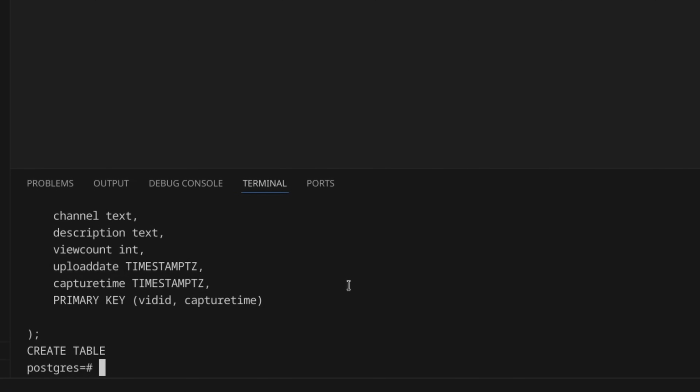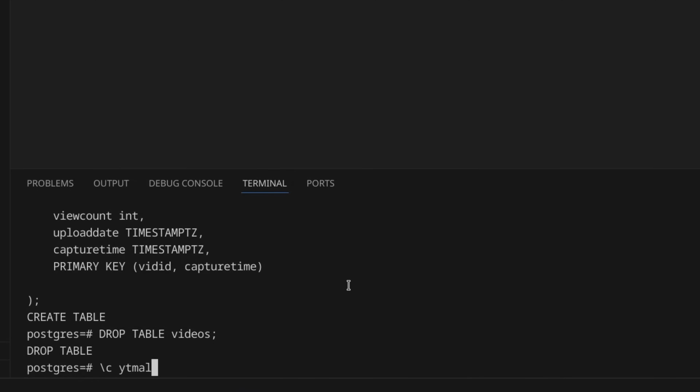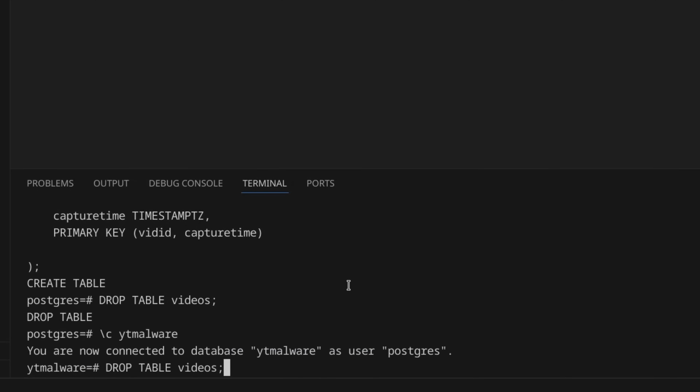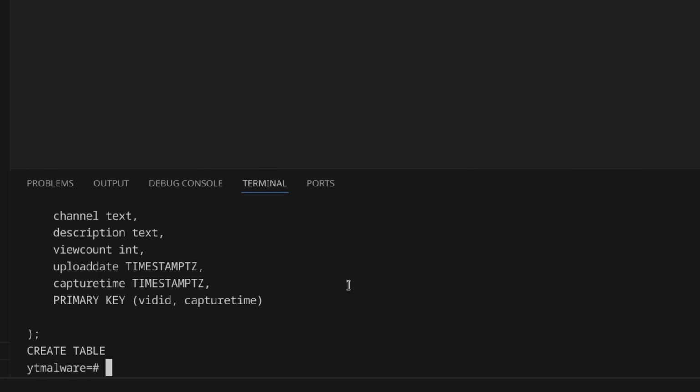Okay, we now have a table. Except I did something dumb. I didn't actually connect to the YT malware database. So what we do then is we just drop the table we didn't mean to create. And there we go.